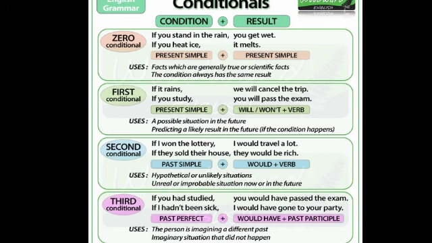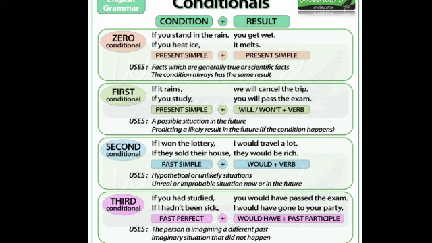Then second conditional, type 2, that is hypothetical or unreal or unlikely situations. Unreal or improbable situation now or in the future. Okay. Look at the example, and the format is in if clause subject plus V2. In main clause would or should or could or might plus V1. If I won the lottery, won, W-O-N, won is the past tense of win. If I won the lottery, I would travel a lot. Would plus V1, travel. If they sold their house, they would be rich.